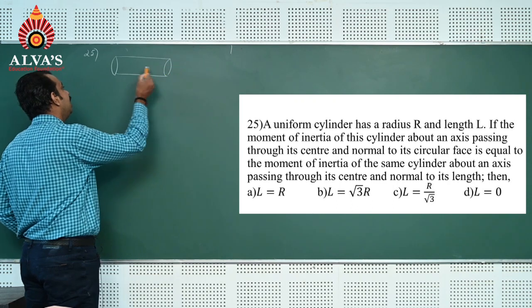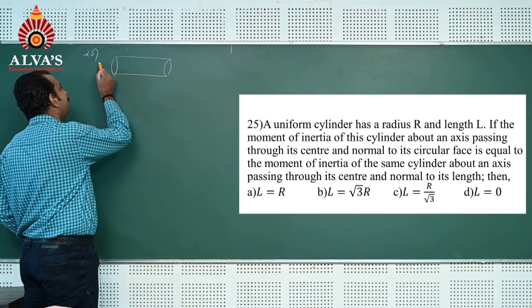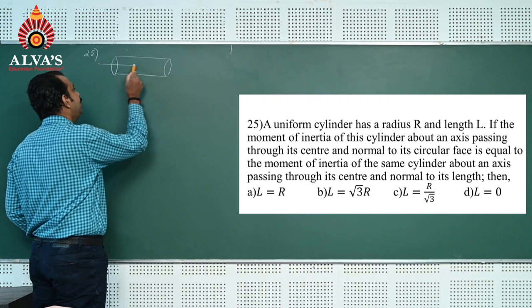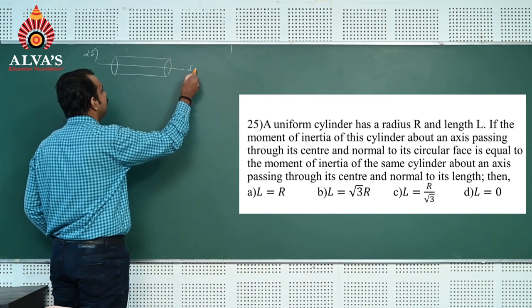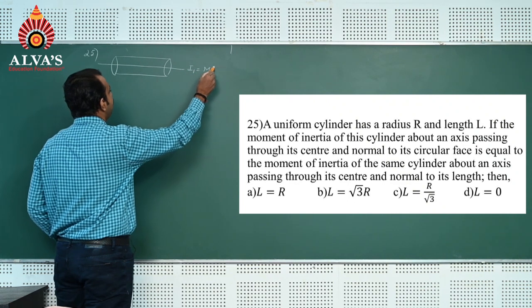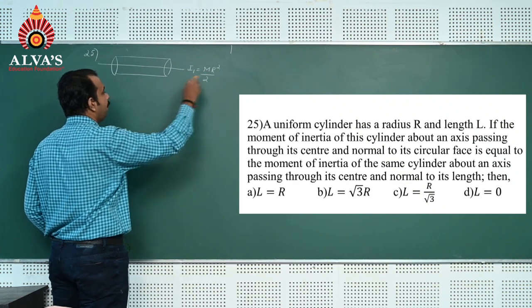Moment of inertia about an axis passing through the center perpendicular to the circular face, I would like to take this as I1, which is equal to mr square by 2.